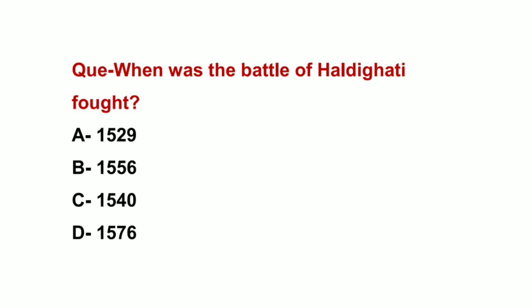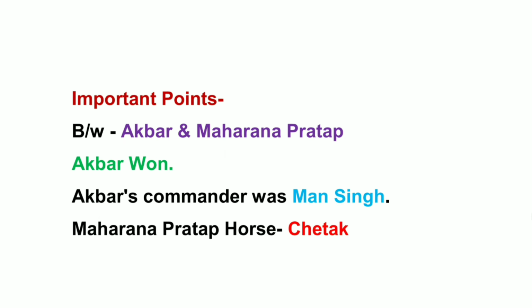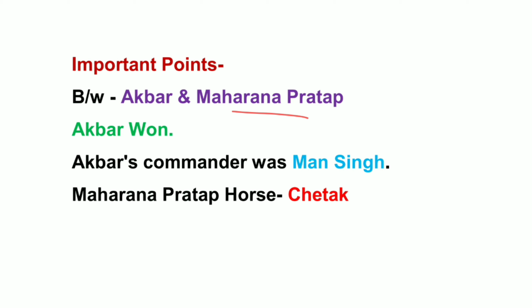When was the Battle of Haldi Ghati fought? The right answer is option D, 1576. The Battle of Haldi Ghati took place in 1576 AD between Akbar and Maharana Pratap. Akbar won this battle and Akbar's commander was Mansingh. And the horse name of Maharana Pratap was Chetak. So remember this. Let's see the next question.